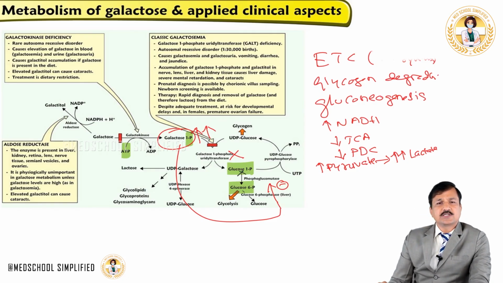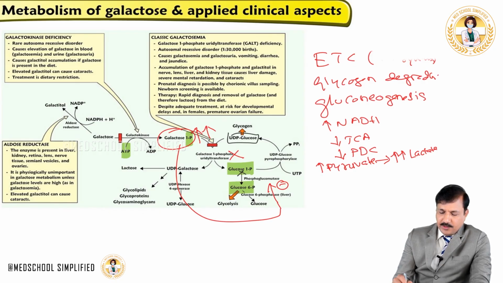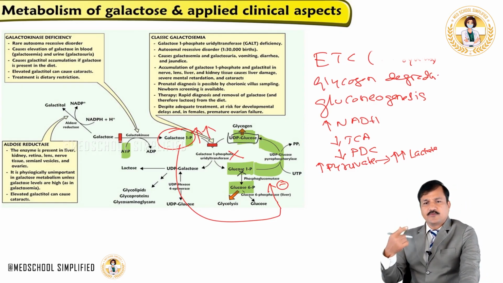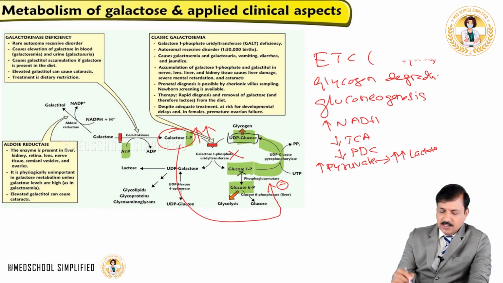In the synthesis of UDP-glucose, we need to convert glucose 6 phosphate into glucose 1 phosphate in the forward direction, and that glucose 1 phosphate will be converted into UDP-glucose, as shown here. And that UDP-glucose is used for glycogen synthesis.